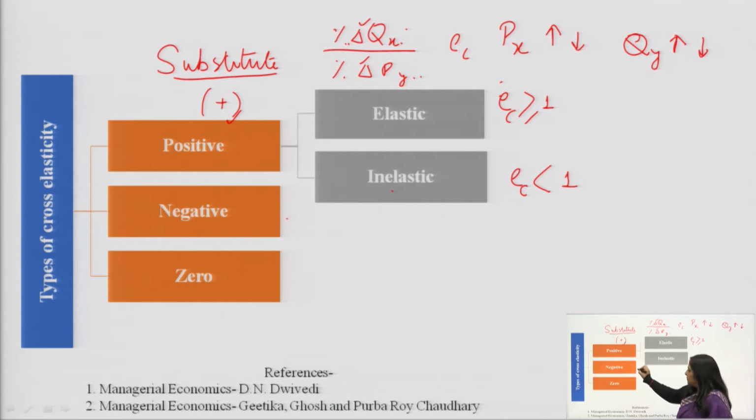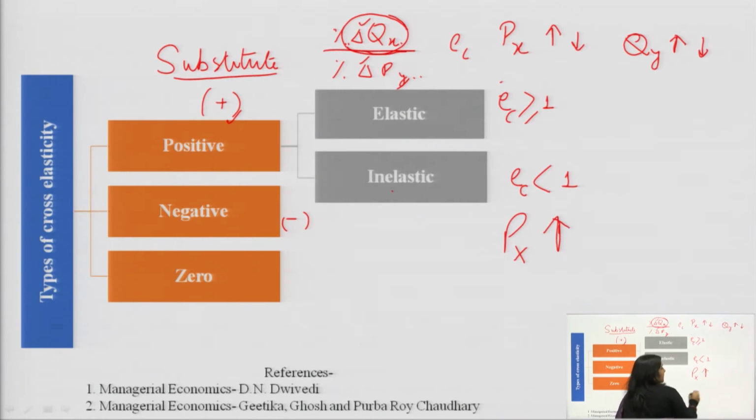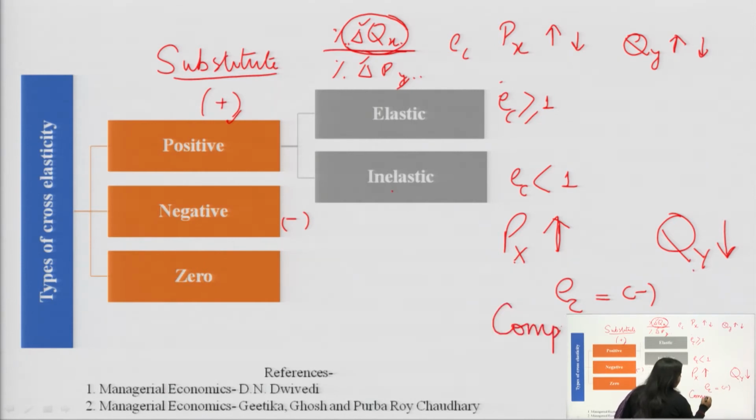Then it is negative when there is a positive change in one of the variables and a negative change in the other variable. It means if the prices of commodity X are rising, the demand of commodity Y would be falling. If there is this kind of relationship, the value of EC would be negative. And when would it happen? When these two products X and Y are complementary goods. It will be possible in case of complementary goods.